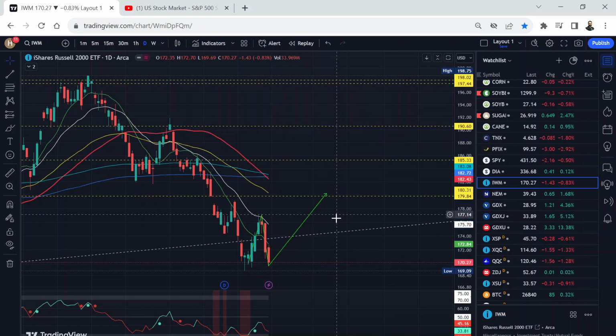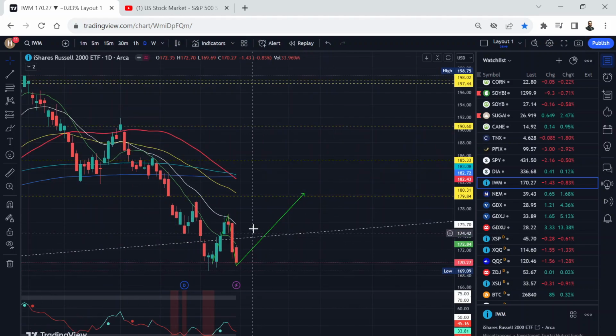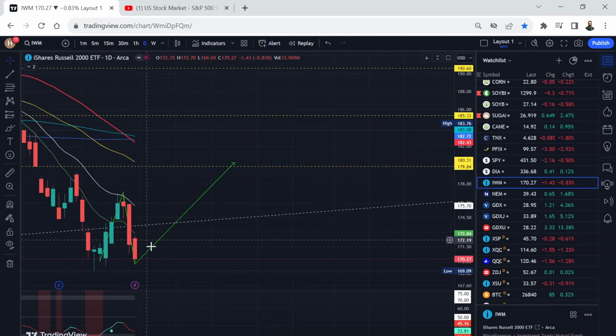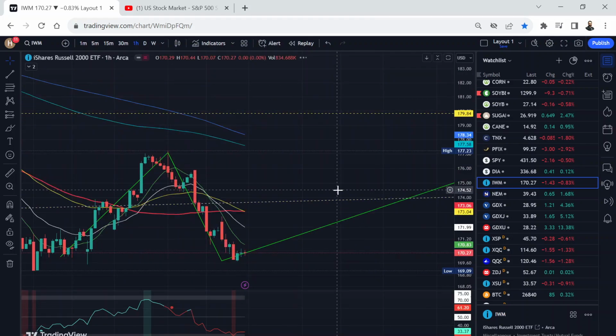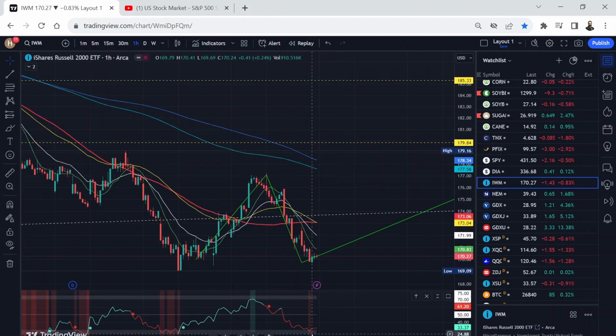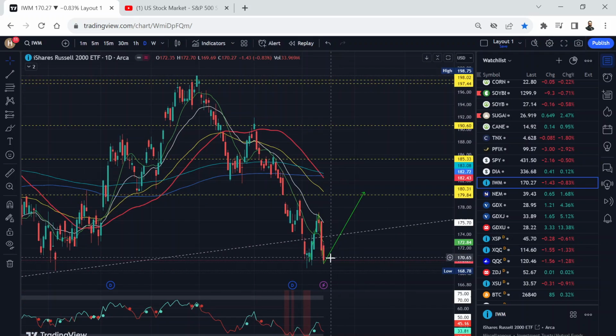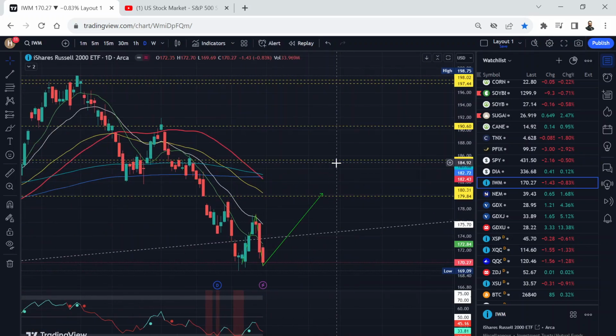It's lagging behind all of the indices, but this is the time. It's below everything. It's very, very oversold. If I go to the 1 hour chart, you can see it's very, very oversold, and a bounce is likely due. So let's see if it can recover and then eventually go fill some of these gaps.